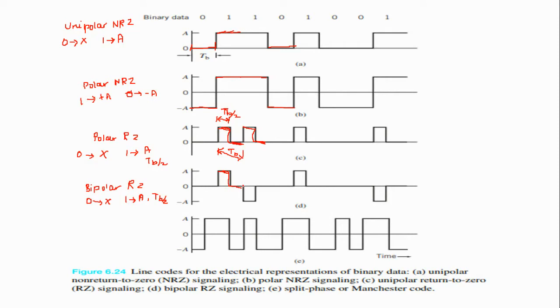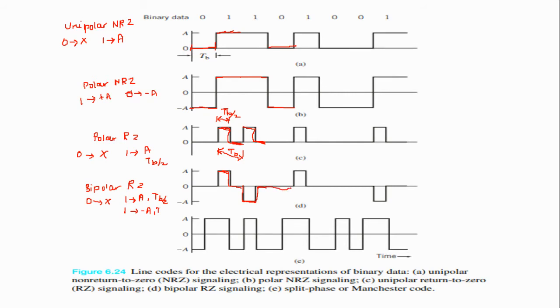When the second one occurs, the amplitude of the rectangular pulse is minus A for half the period, and the remaining half goes to 0.